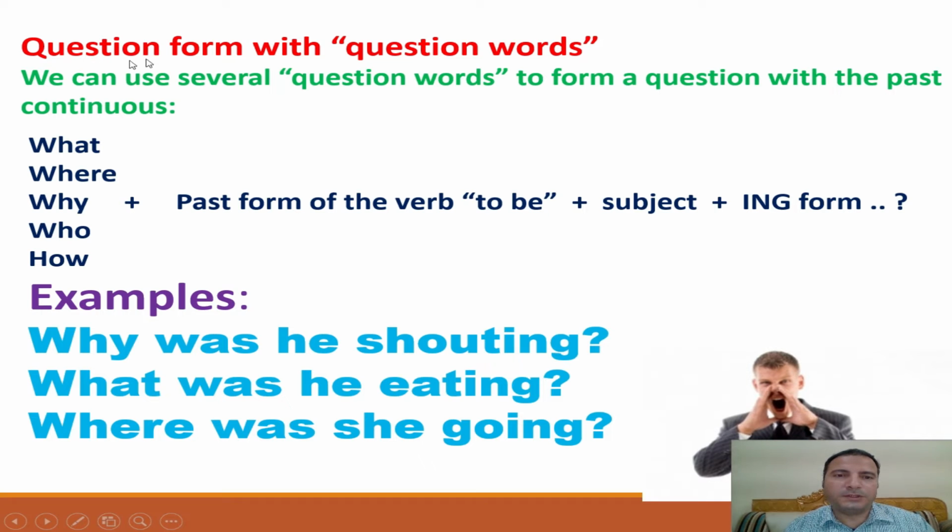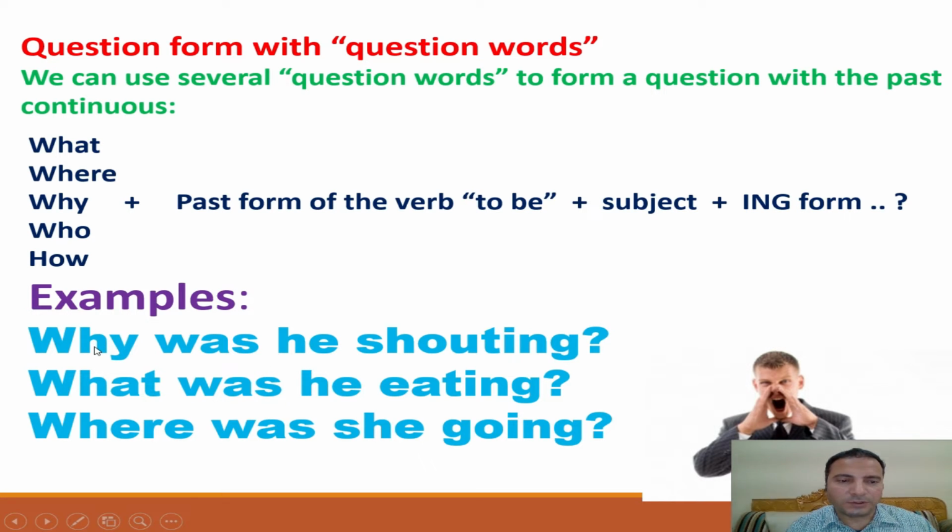And now a question with question words. We can use several question words to form a question with the past continuous. We'll start the sentence with a question word like what, where, why, who, how, plus the past form of verb to be, was or were, plus subject plus the ing form. For example, why was he shouting?